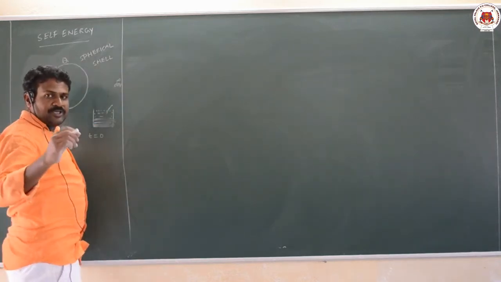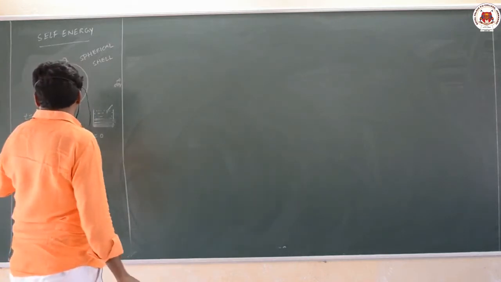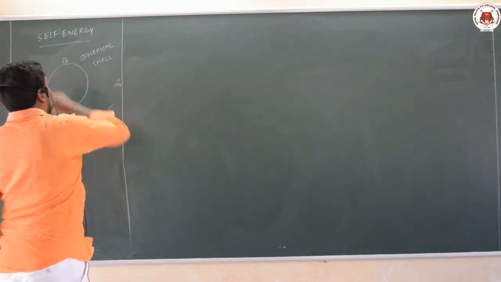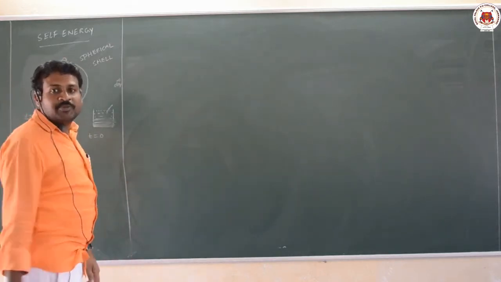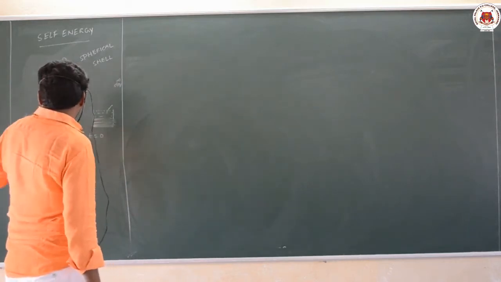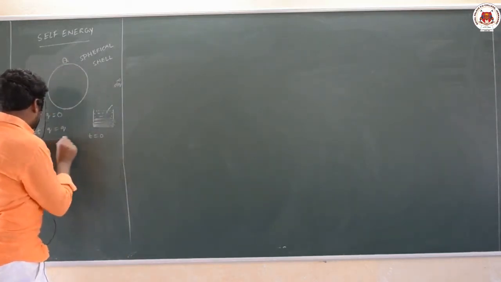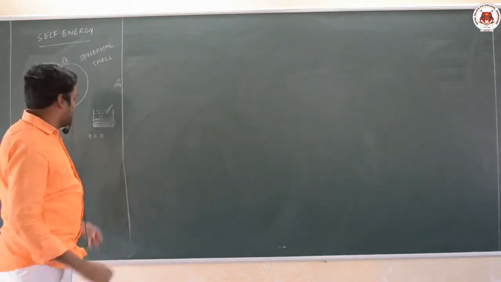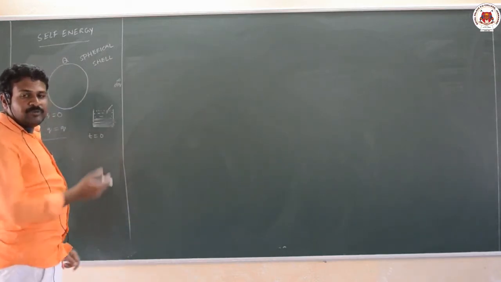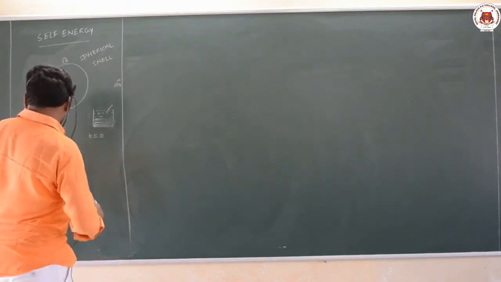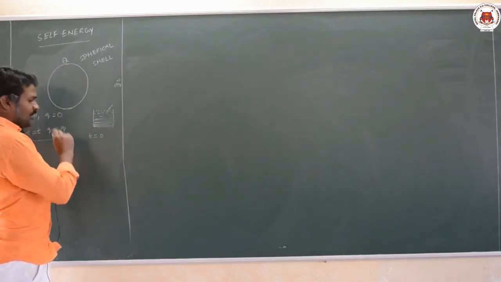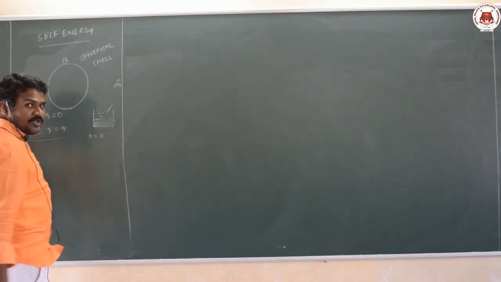A spherical shell of initial charge 0 is charged to a charge of capital Q. In the middle of the process of charging, its charge is q at time t equal to t. Now let us calculate the small work done within this small interval of time.